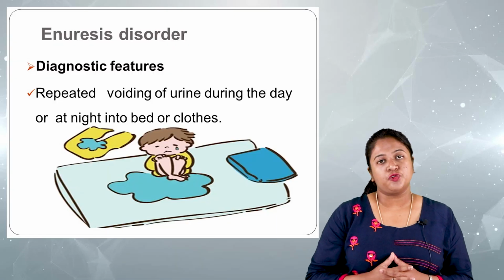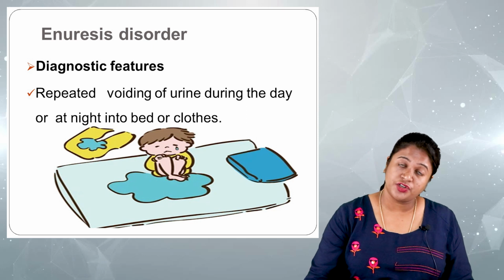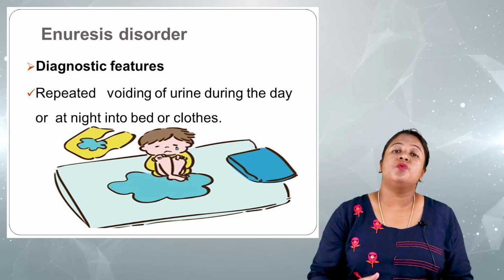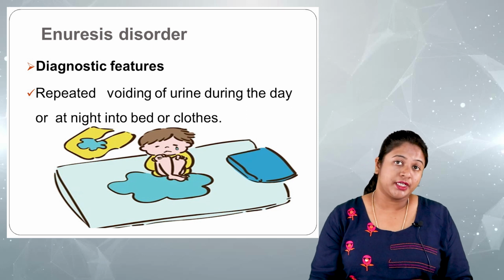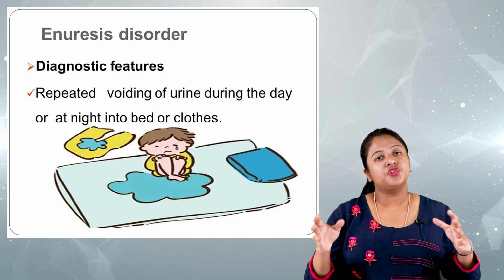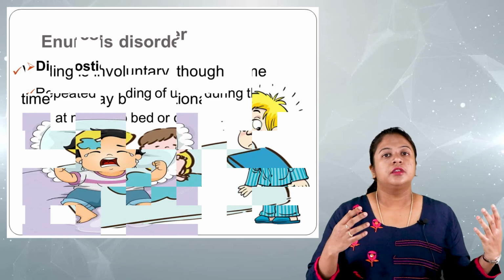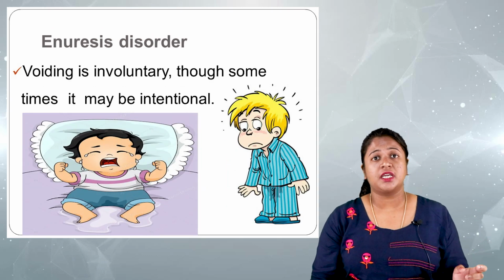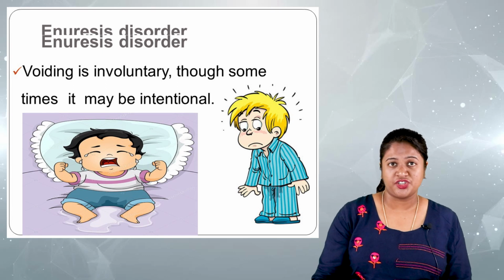The first one is non-organic enuresis. What are the diagnostic or characteristic features of non-organic enuresis? There will be repeated voiding of urine during the day or at night, into the bed or the clothes. The voiding is mostly involuntary, but at times it can even happen with intention.